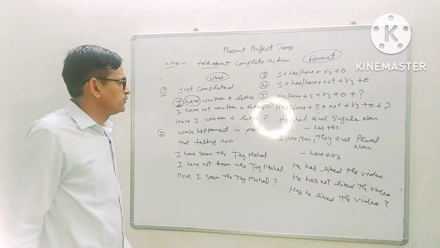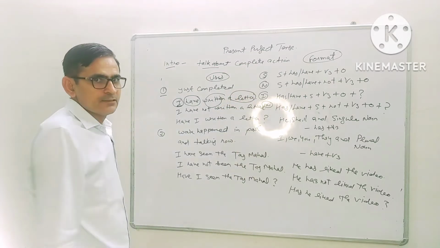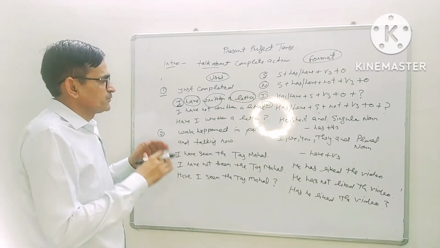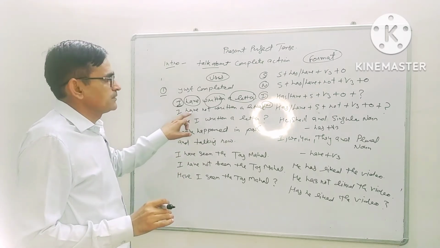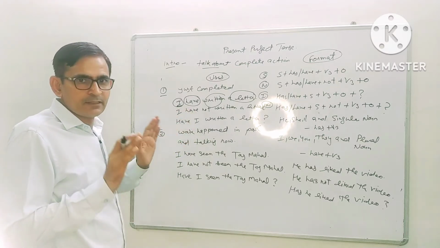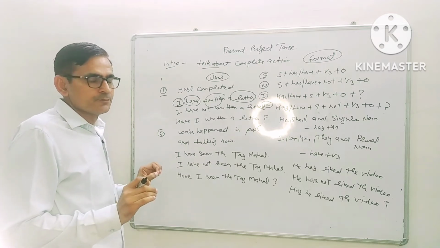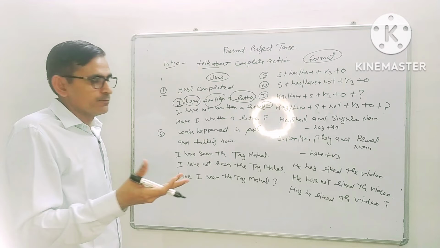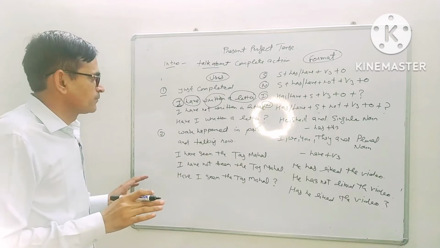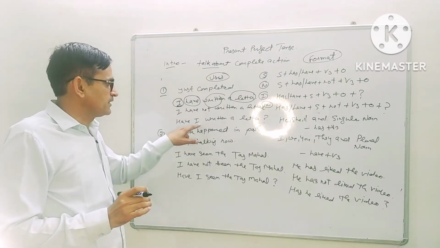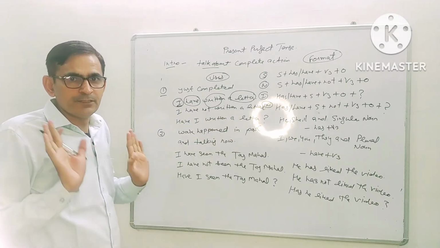Here, I is the subject, and with a plural noun we use have. Written is the third form of verb, and a letter is the object in this sentence. If you want to make it a negative sentence, we don't think more about it, we just add not after have. I have not written a letter. We must put not after the helping verb, like has and have. If we want to make the interrogative sentence, we put have before the subject, then the third form of verb, and then the object. It will be complete.